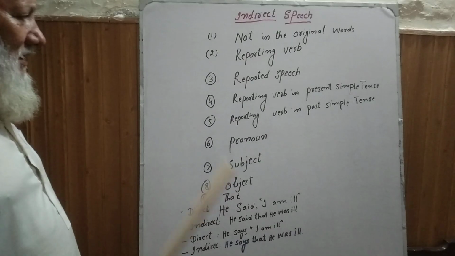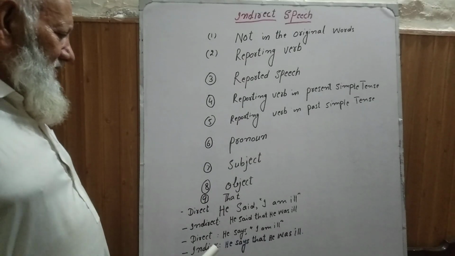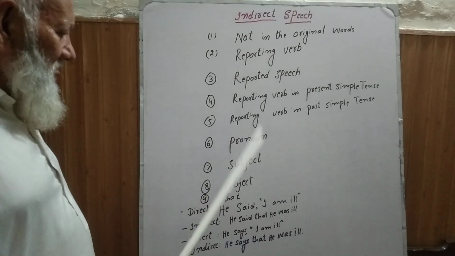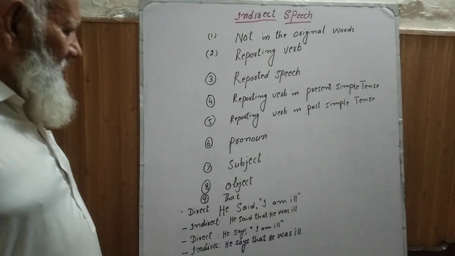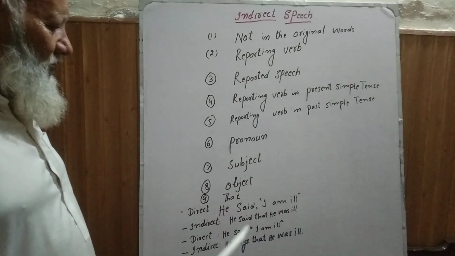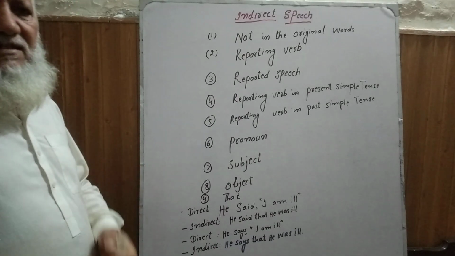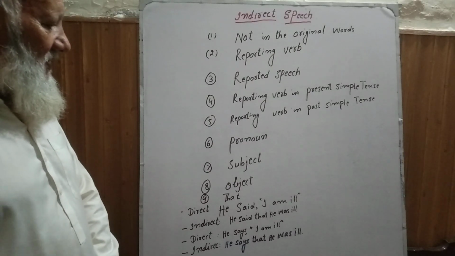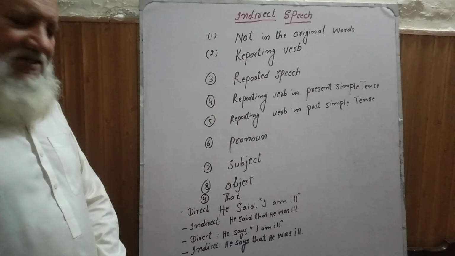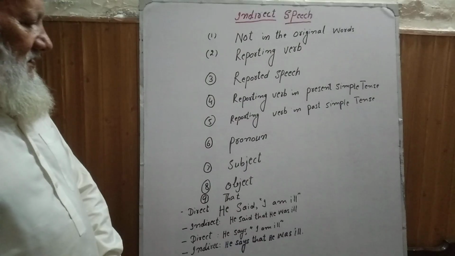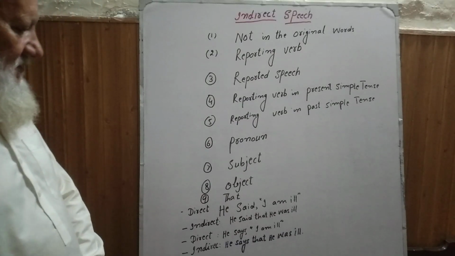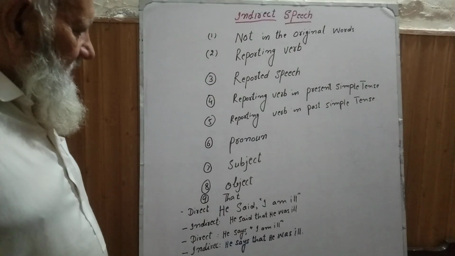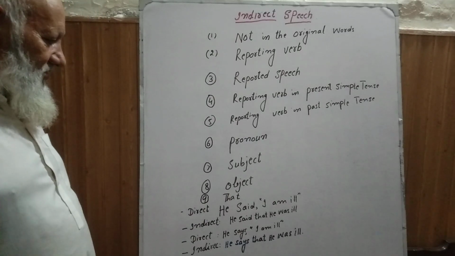So now you are clear what the subject is, what the object is, and how the subject and pronoun change. There are some rules we have mentioned. Already we will discuss every one by one, and then you will see the situation, how the subject of the first person changes in the indirect speech.